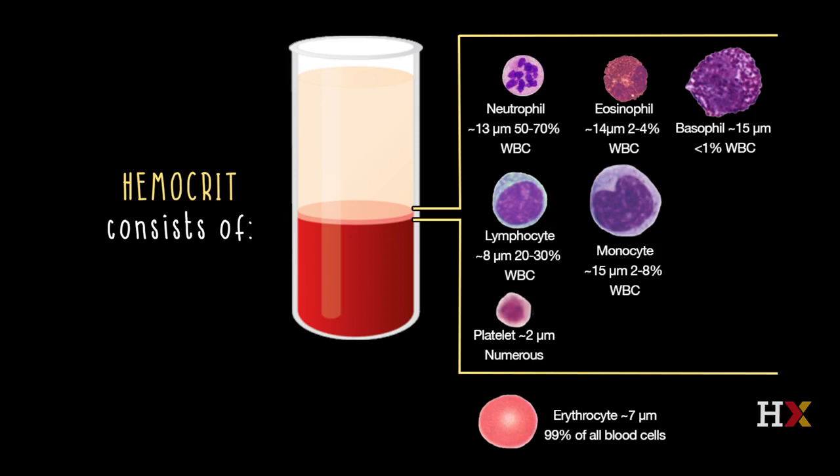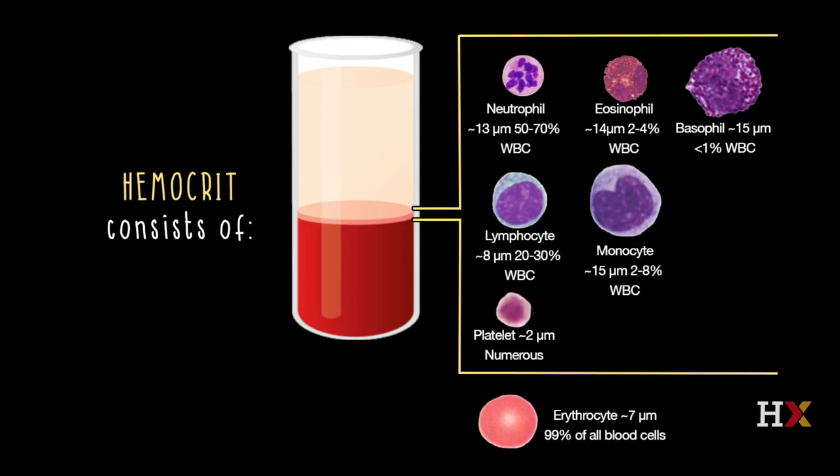First we have a neutrophil. Then we have an eosinophil, which responds to infections, parasitic infections, and also to allergic reactions. We have a basophil, which are very uncommon cells, a small lymphocyte, a larger monocyte, and finally a platelet, which again is a fragment of a megakaryocyte.